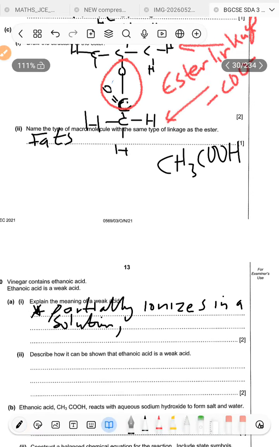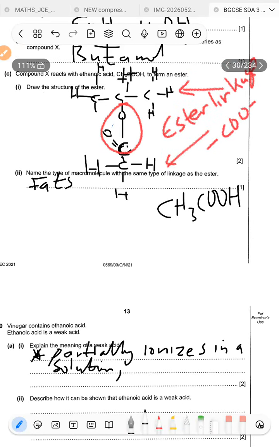So that's what we mean by partial ionization or dissociation. Let's conclude. Remember, this is 2 marks, so you need to explain further.